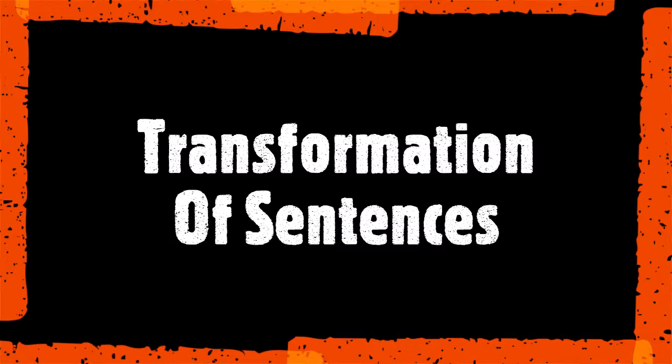And when these things are connected to sentences, it becomes necessary to know what a sentence means.